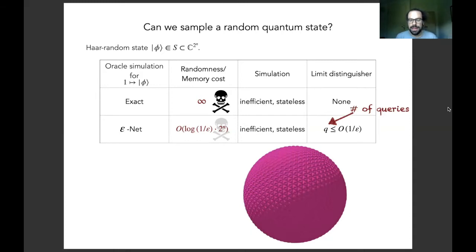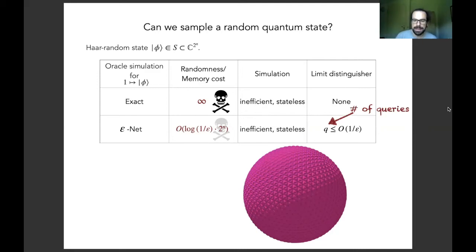The first naive idea for resolution of this problem is to just discretize the sphere. Turns out that the sphere is very big, so a discretized version of it is still very large in the sense that it requires a huge amount of randomness to sample a random point on the discretized sphere. Also, note that such a discretization will automatically imply a query limit because somehow as you supply more and more copies of quantum states, they become more distinguishable.